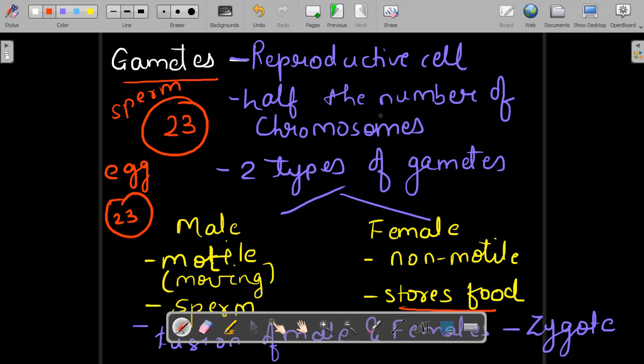So that is all about sexual reproduction, why it is important and how it takes place.